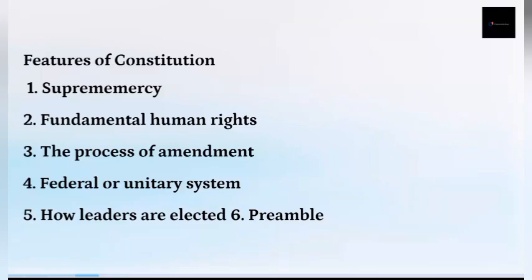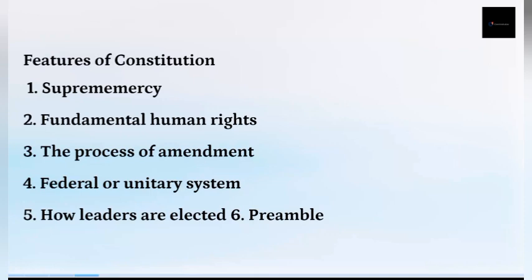They list and protect the basic rights and liberties of each citizen in the country. For example, we have freedom of speech, right to life, right to religion. So the constitution states these rules for the protection of the lives of every individual, every citizen, their rights, their liberty in the country.